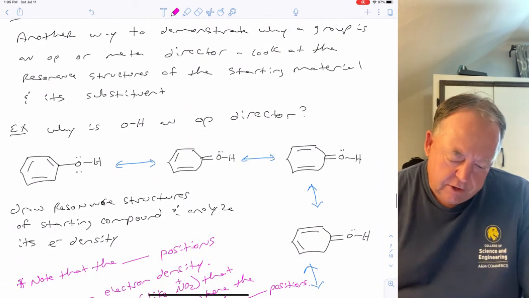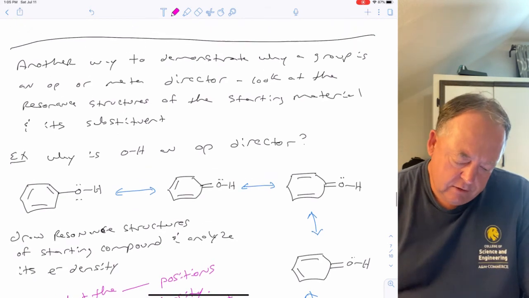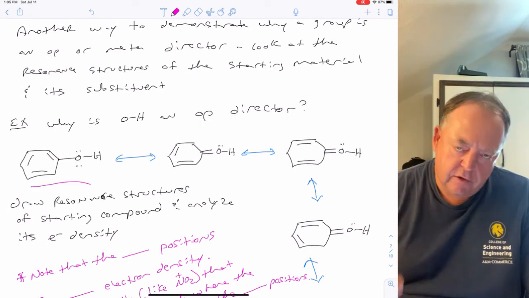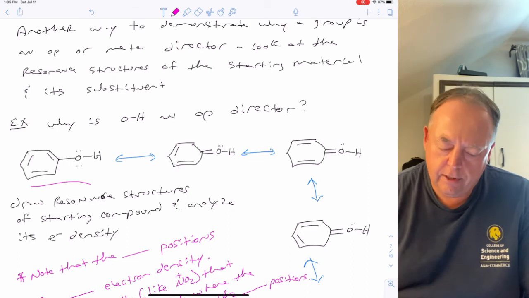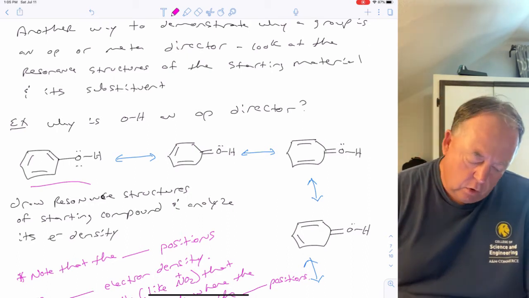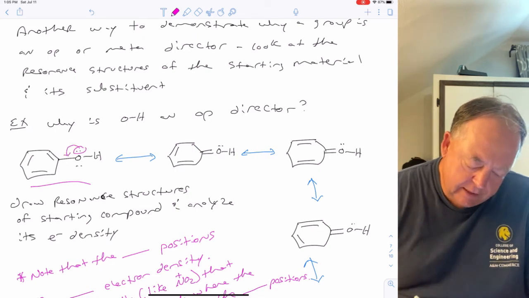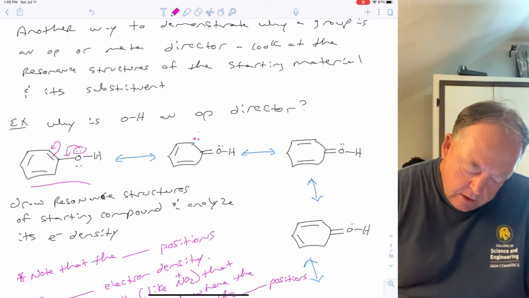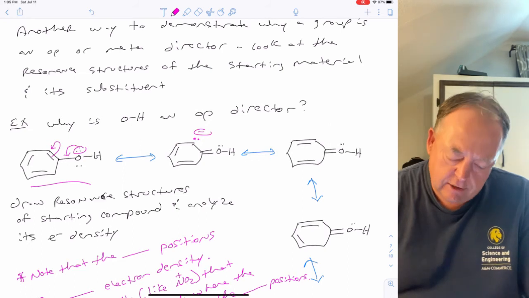Okay, so here I want to go through another way to illustrate why something is an OP or a meta director. One way is to just look at resonance structures of the compound with a substituent on it. So this OH is an OP director. Why is it an OP director? Well, let's look at resonance structures. You can take a lone pair on the oxygen, move it into benzene, and take this double bond and move it up to make a lone pair on that carbon. So now that carbon is negative, and it's got increased electron density.